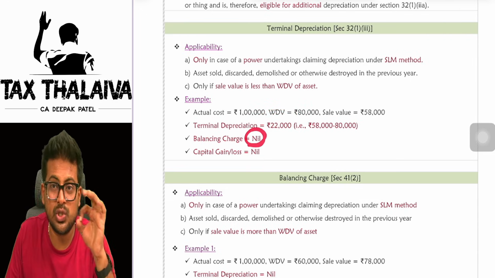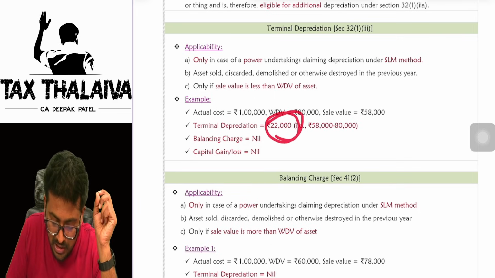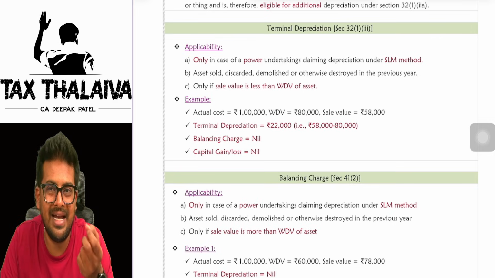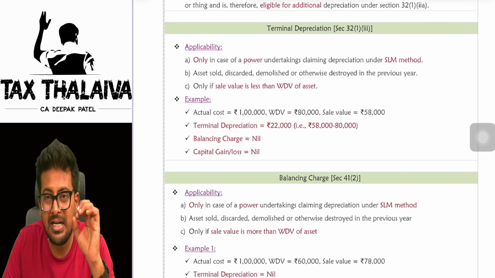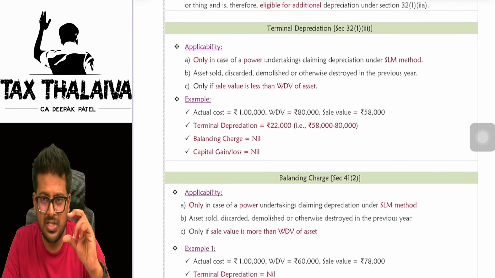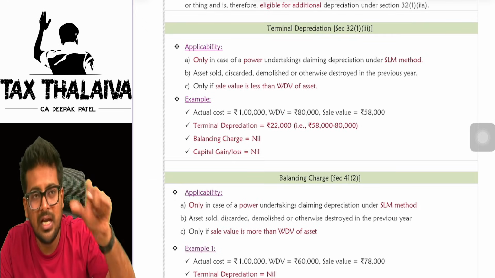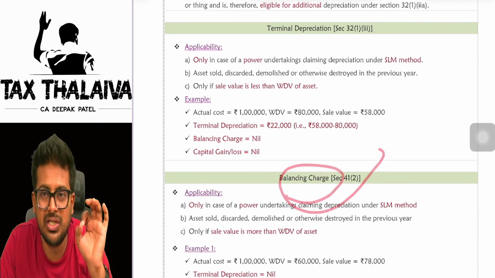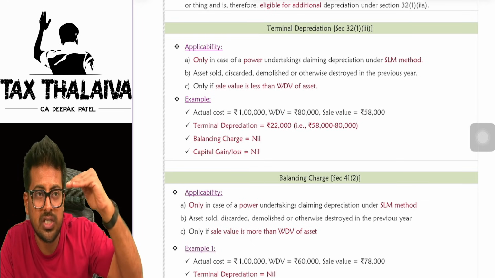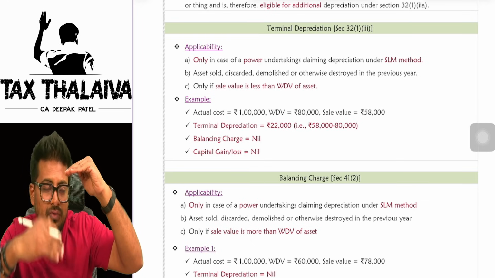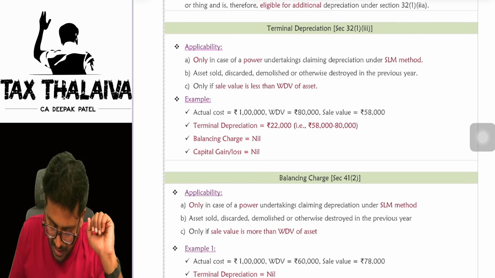Is there a balancing charge? No. Is there a capital gain or loss? No. So you may be thinking, sir, this 22,000 is a loss only. No, but that itself is treated as terminal depreciation. What is balancing charge, sir? In the same scenario, if you sold the asset for more than the WDV, then you will get something called a balancing charge. But there is one twist here. Only to the extent of the actual cost of the asset, whatever higher value you sold for, only that is called a balancing charge.